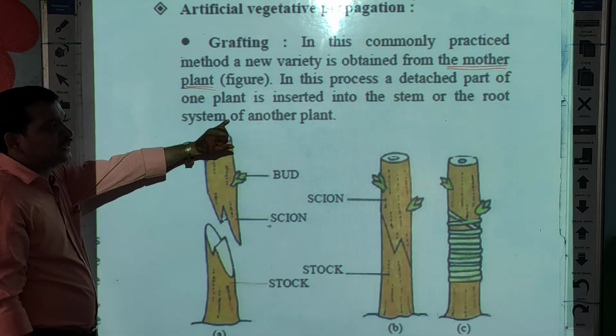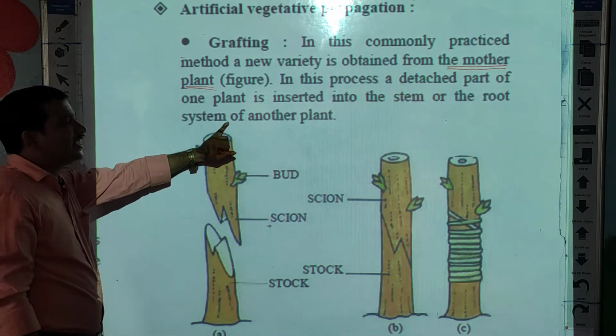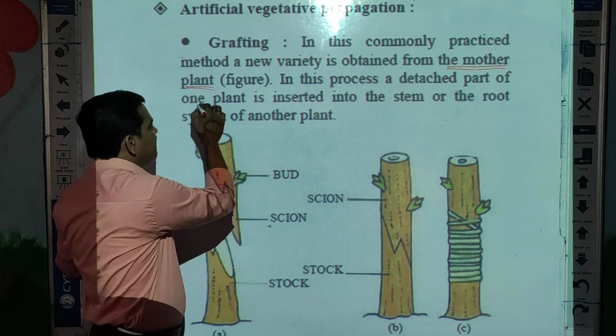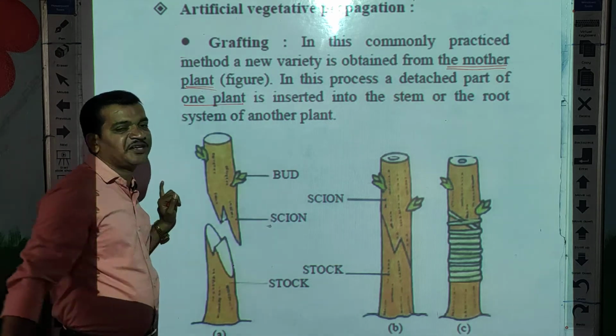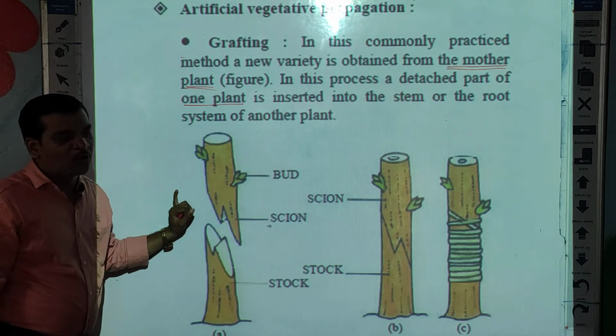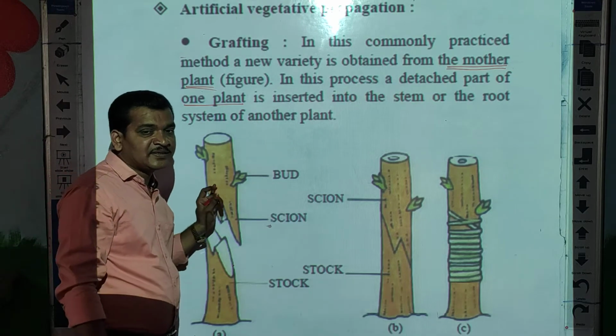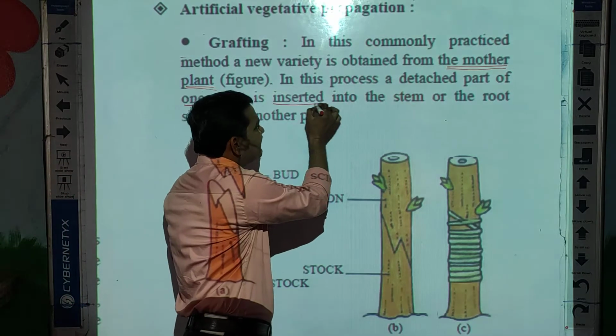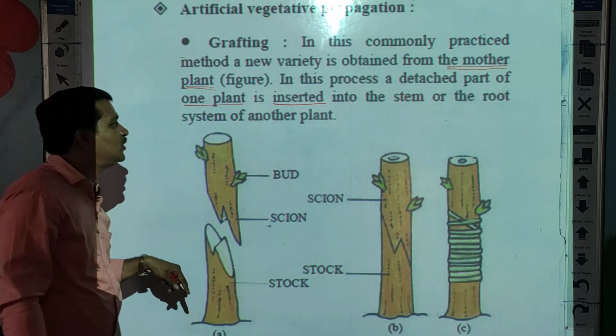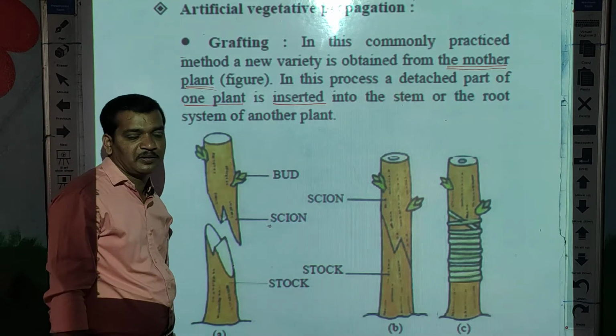So in this process, a detached part of one plant, a cut part from one plant, is fixed or inserted into the stem or root system of another plant.